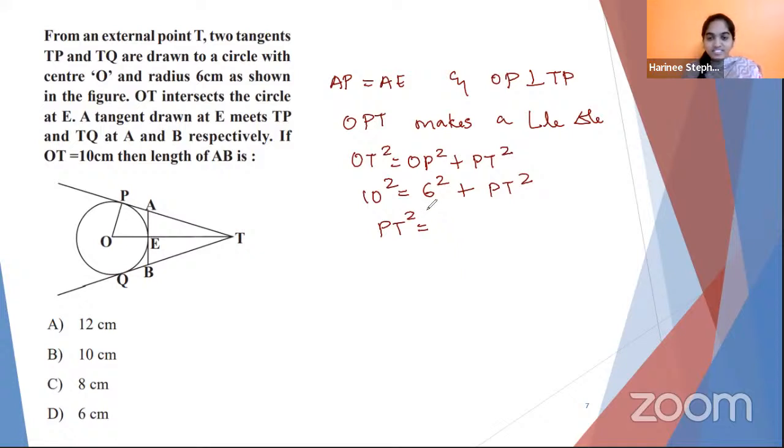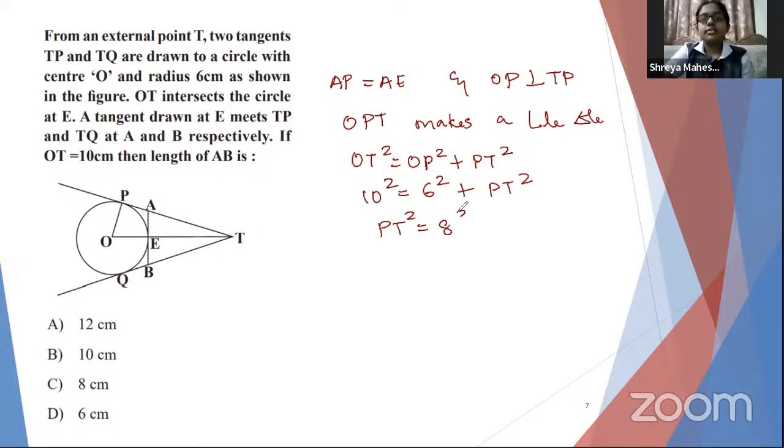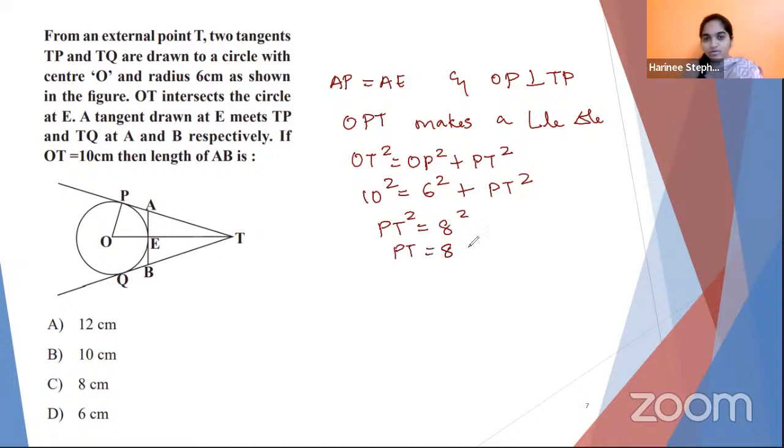What's the triplet 6, blank, 10? 8 centimeter. Very good. So PT value is 8 centimeter. So let's write that over here: 6 centimeter, 8 centimeter, 10 centimeter. Okay, now I'm going to use another tangent.